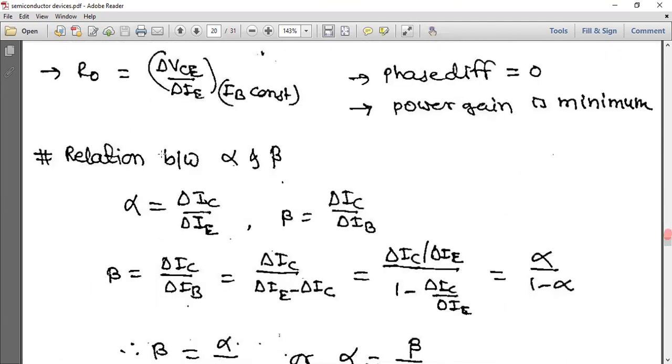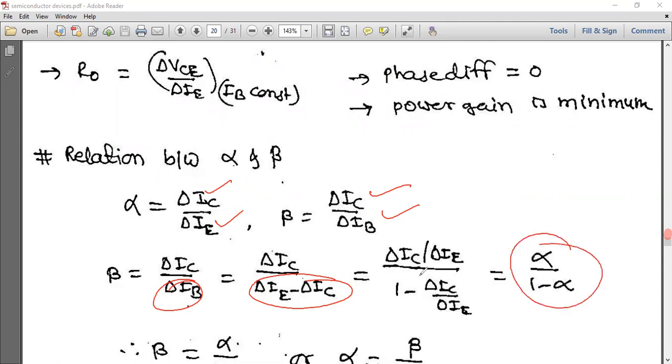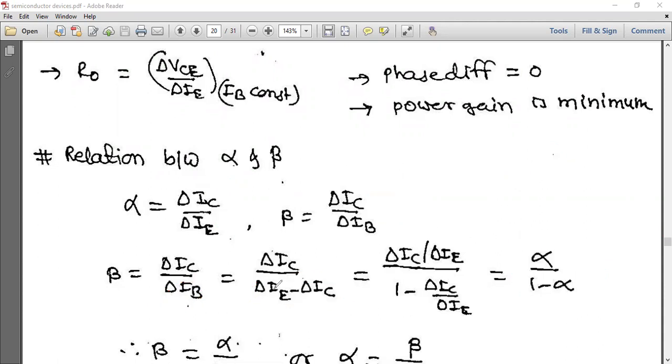Now the relation between alpha and beta. Alpha is delta IC by delta IE. Beta is delta IC by delta IB. So in place of IB, I am substituting delta IE minus delta IC, and then dividing by delta IE. So this is alpha by 1 minus alpha. Finished. Beta is equal to alpha by 1 minus alpha. This is the relation between alpha and beta.